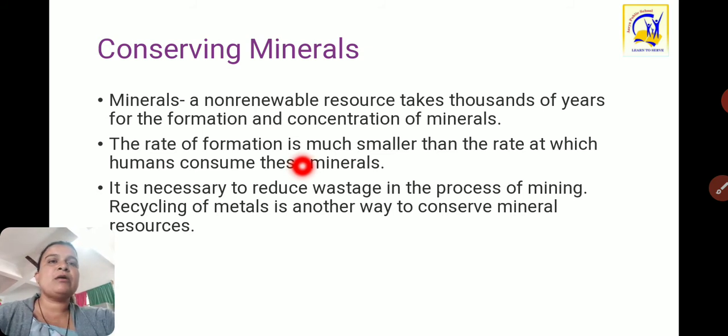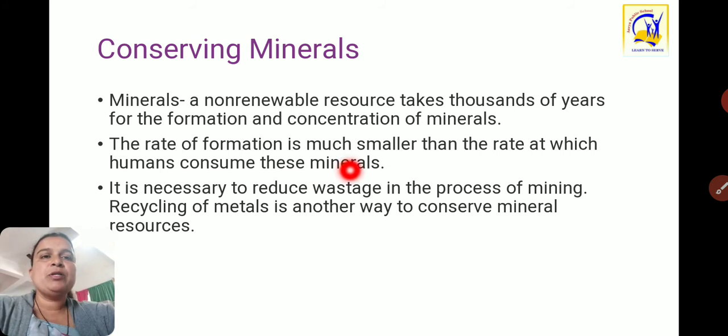In this way we use these minerals in high quantity. But the rate of mineral formation and the rate of human consumption do not flow in the same way. The rate of human consumption is high compared to the rate of formation of these minerals.